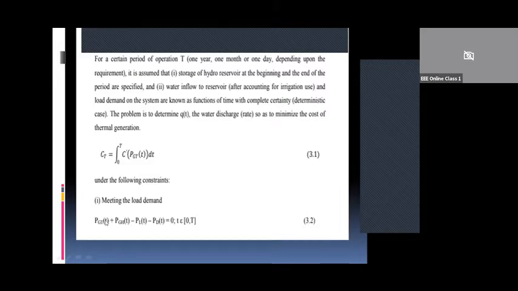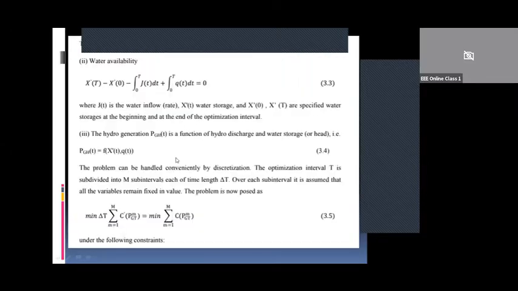Or here, since we have both the power generation with respect to thermal as well as hydro, PGT of T represents thermal power generation, which is a function of time. Similarly, PGH of T is the hydro power generation, and the sum is equal to load demand plus loss. PL represents losses, or we can write total generation minus loss minus demand equal to 0. Here T is considered for a time period 0 to capital T. As we have discussed earlier, the period of operation can be 1 year, 1 month or 1 day. This is also called the power balance equation.